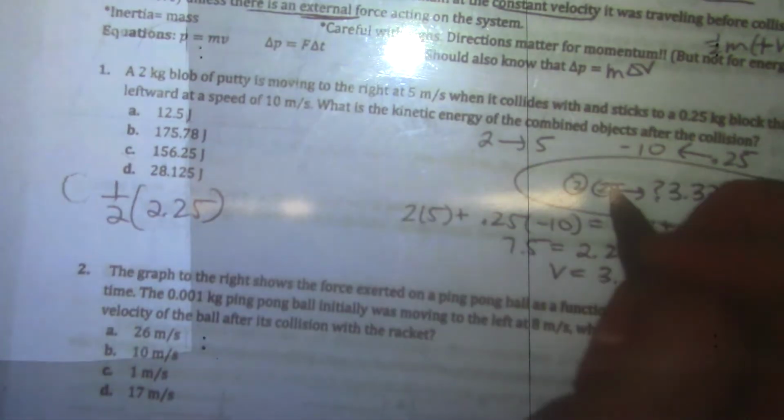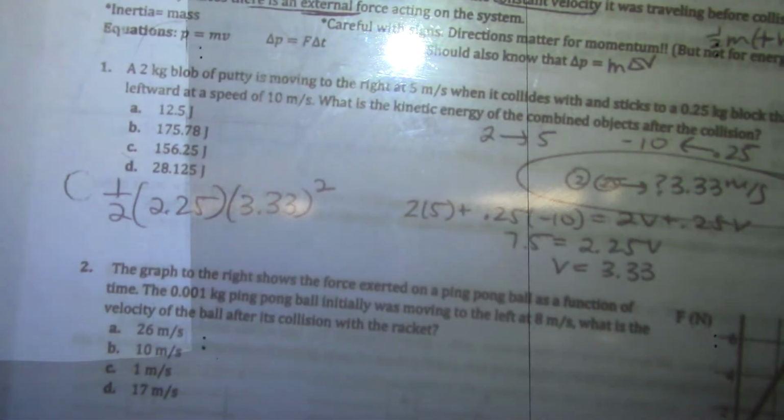Now I want to find the kinetic energy. You basically have 2.25, right? These two masses make a total mass of 2.25, all of which is going at 3.33 squared. And then you just put this in your calculator, and that gives you your final kinetic energy. It's 12.5.